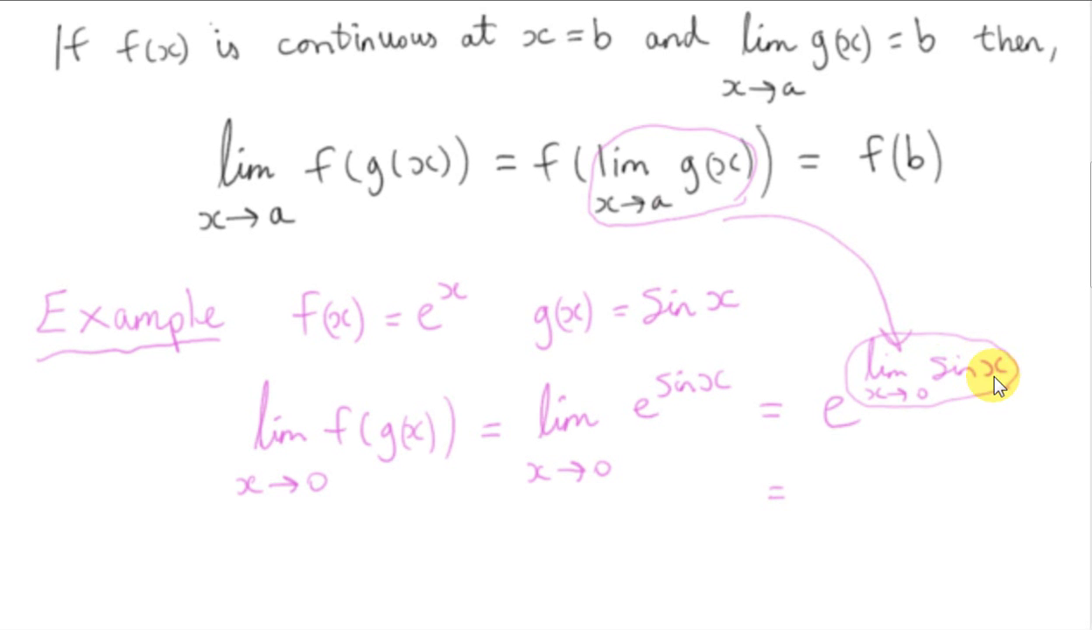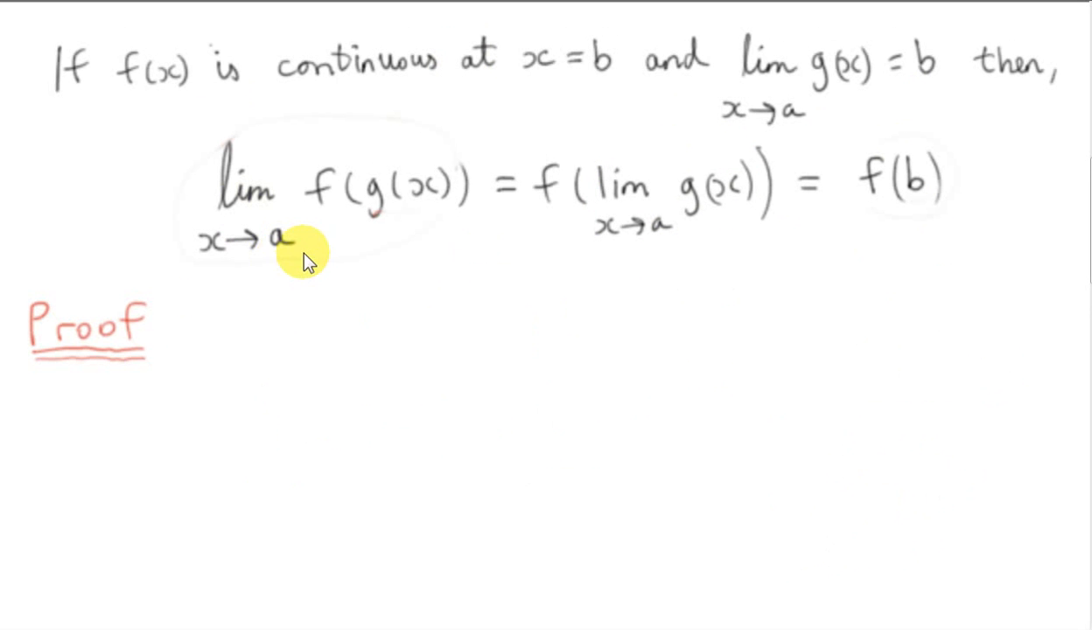Now sine of x is continuous everywhere. In particular, it's continuous at x equals 0. So the limit as x tends towards 0 of sine of x is just sine of 0. By the way, just to follow the notation of the theorem, this quantity here is just b. So sine of 0 is our b. We could write it like this, e to the power of b. And f of x is continuous everywhere. In particular, it's continuous at b. So anyway, we end up with e to the power of sine of 0. Well, that's e to the power of 0, which is 1.